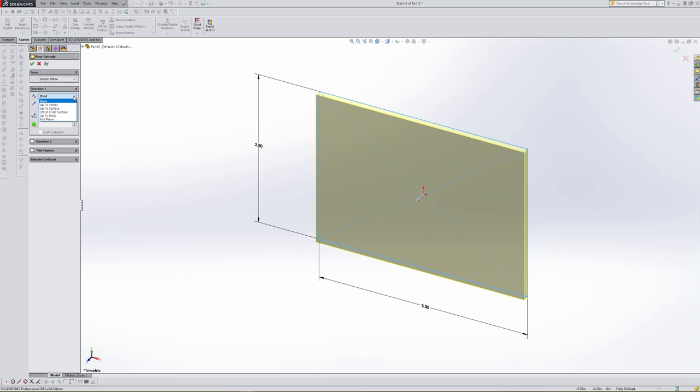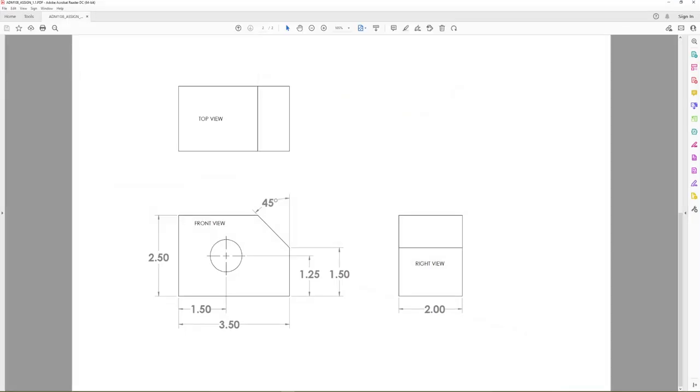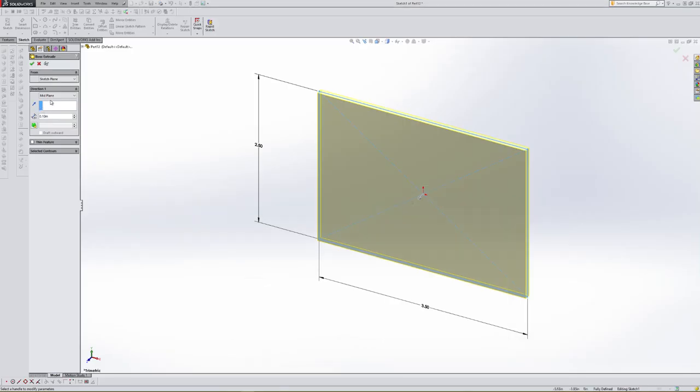But in this case, I want to take another option, and I actually want to use the mid-plane command. That's going to allow for material to be extruded in 2 directions. I have to go back and look because I can't really remember how wide this particular part is, and it's actually going to be 2 inches wide. So mid-plane, and then the value that we want right here is going to be 2.